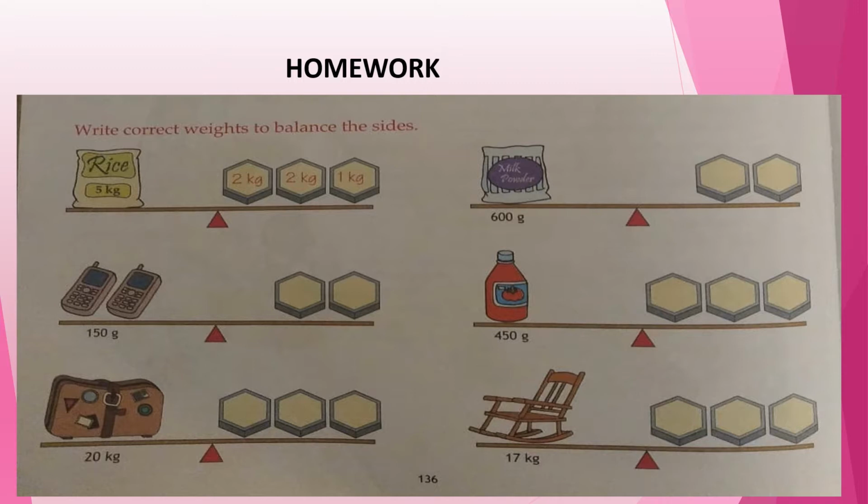One example is also given there: 2 kg, 2 kg and 1 kg. That means total 5 kg. Now the balance is equal, so it is showing 5 kg of rice on the other side. In the same way you have to find out what weight you will put to make it equivalent to the thing kept on the other side.